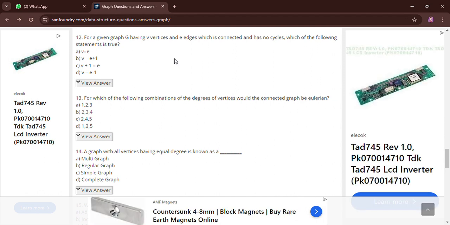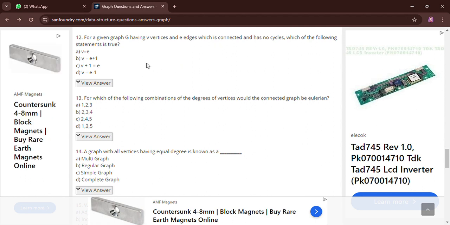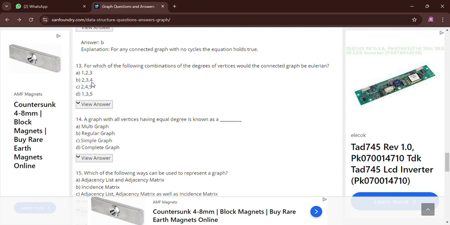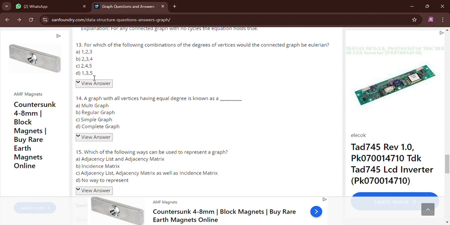We can see that if we have two vertices connected by one edge, then we have two vertices and one edge. So V equals E plus 1, meaning if we add 1 to the number of edges, it will be equal to the number of vertices. So the answer will be B, V equals E plus 1.